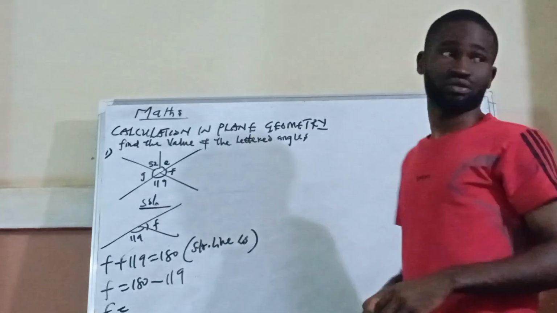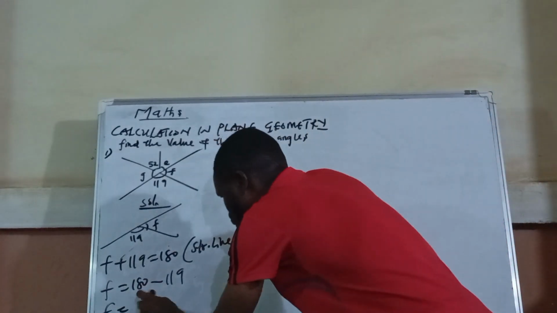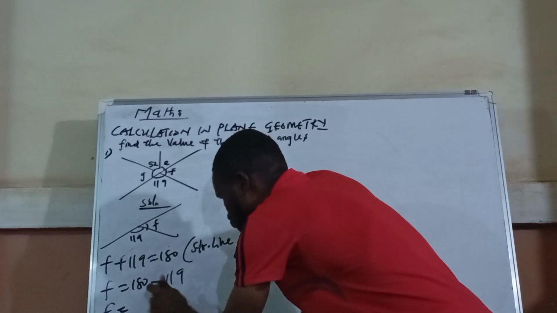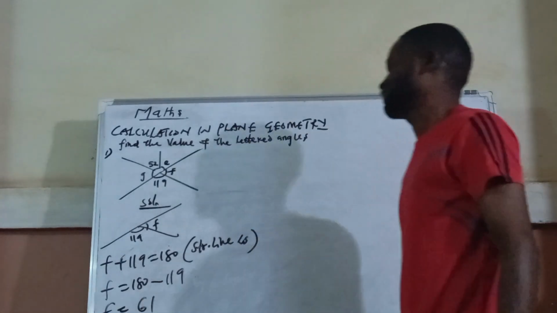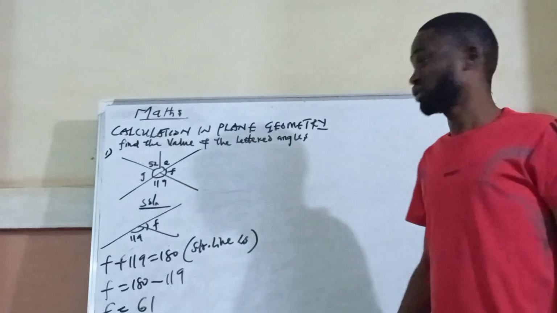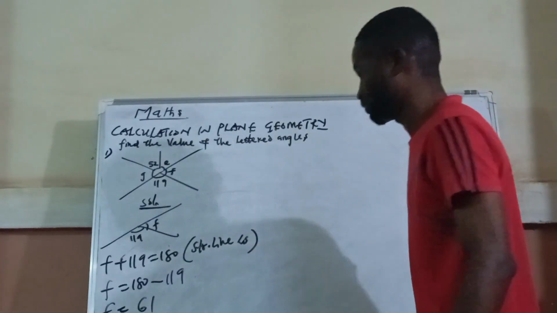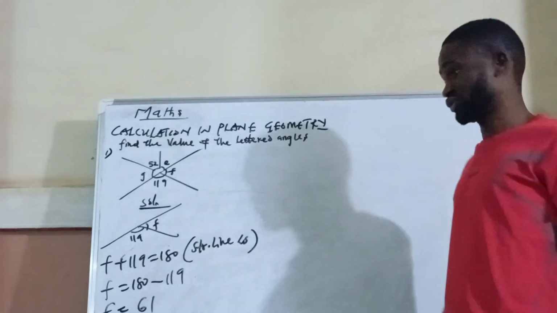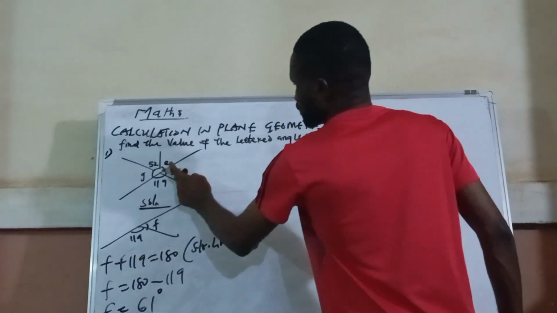180 minus 119 is going to give us what? 61. So 61 is the answer for F. So 180 minus 119 should give us what now? 61. You got me? 61 degrees. So that becomes the answer. Okay, now we have gotten this.